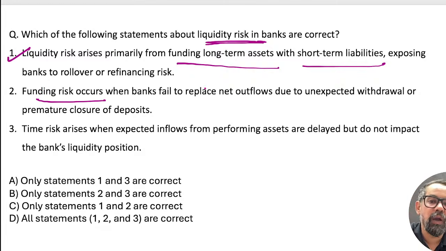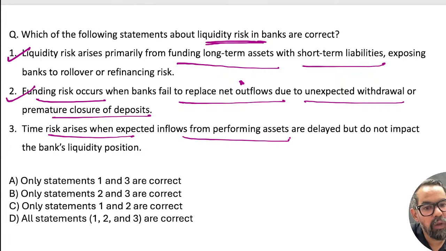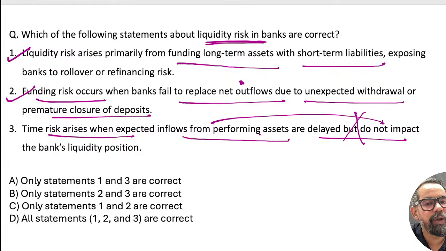Funding risk occurs when the bank fails to replace net outflow due to unexpected withdrawal or premature closures. That is also true. The case we have discussed also, unexpected withdrawal or premature closures and others. The third one is time risk, when inflow from performing assets is delayed. The time risk is when expected inflow from the performing assets is delayed but does not impact the bank liquidity? No, it does impact the bank liquidity. Even if it gets delayed, it will impact.